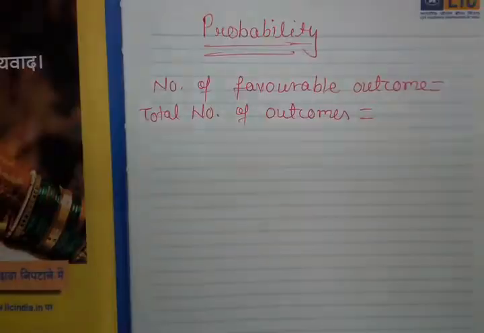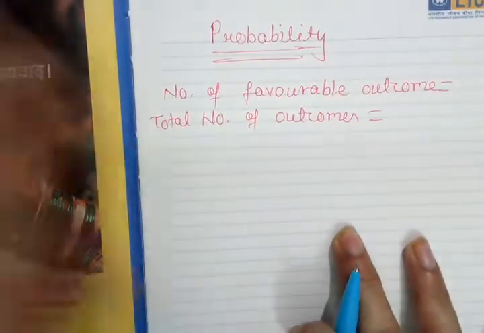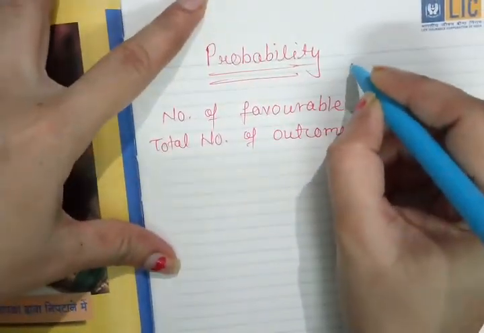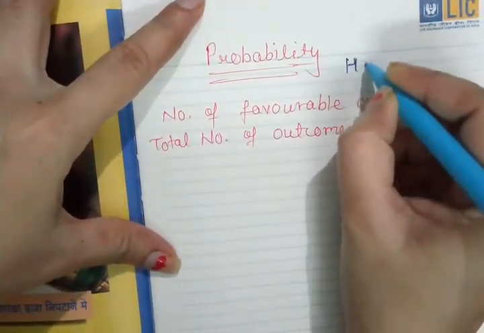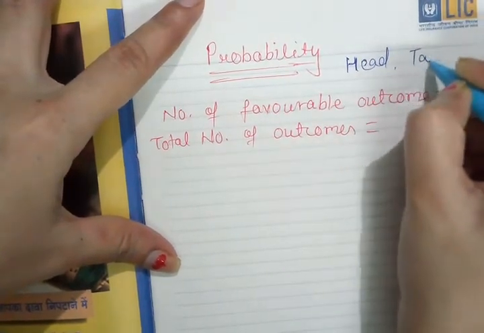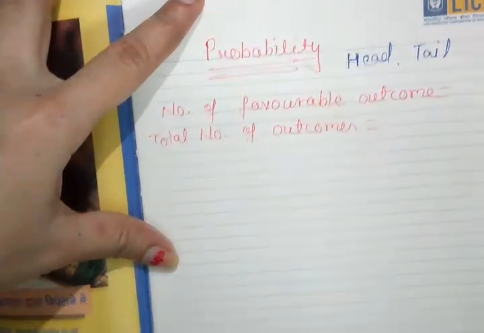This 1/2, where did it come from? You should understand that this 1/2 means this. Suppose we toss a coin, there will be only two possibilities. First is head and second is tail.